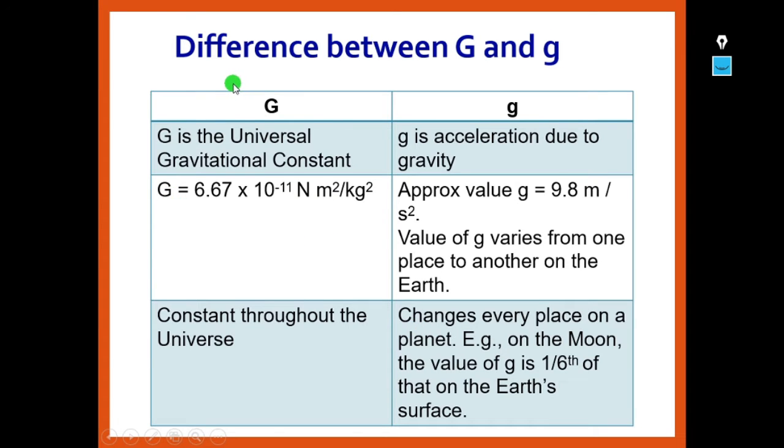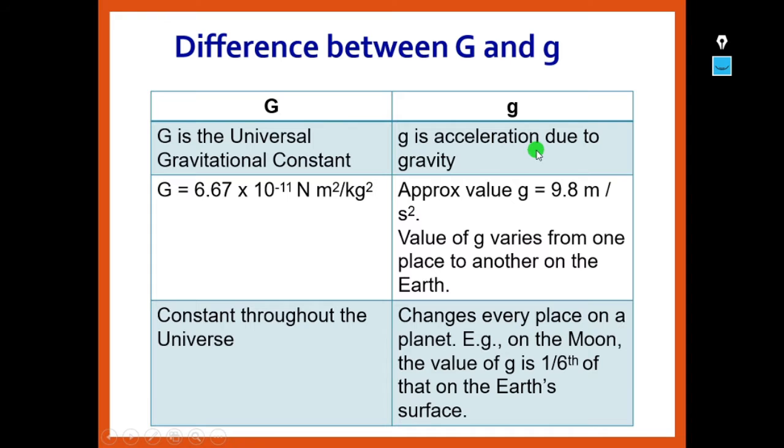Now let us see the differences between capital G and small g. Capital G is the universal gravitational constant, whereas small g is the acceleration due to gravity. Let us know the differences between them in detail. Be careful while writing the notation or symbols, because capital G represents the universal gravitational constant and small g represents acceleration due to gravity.